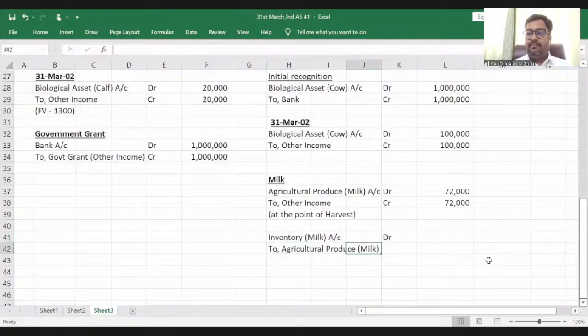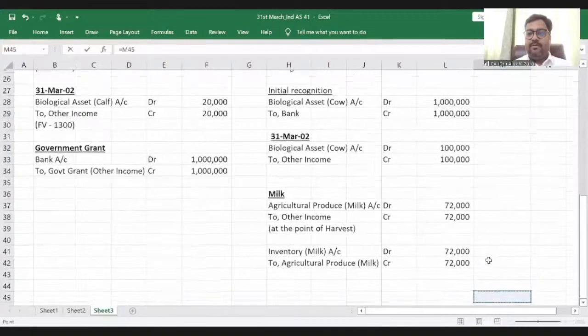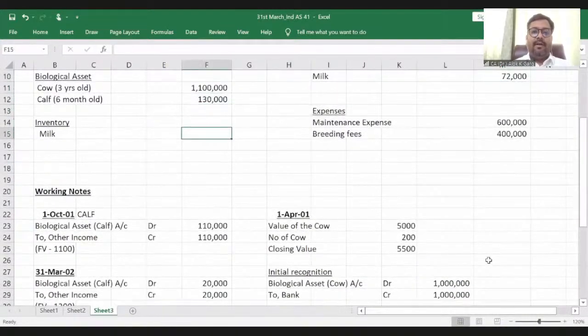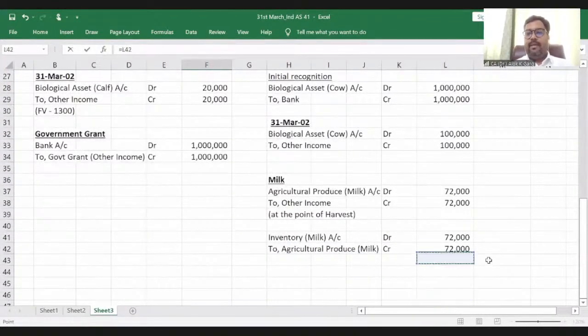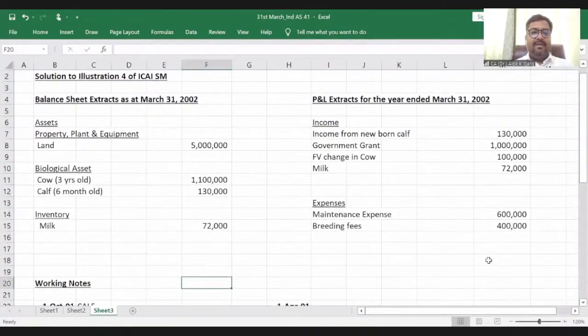This will be credited at the same value, right? So first of all, this will go to the P&L as other income, 72,000. Second, this milk will be there as an inventory.